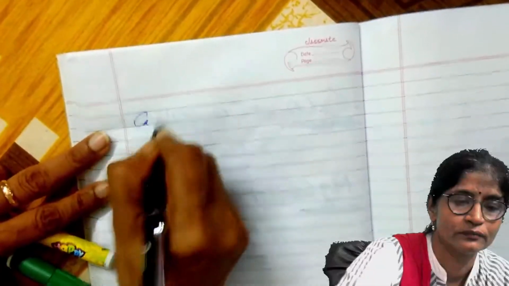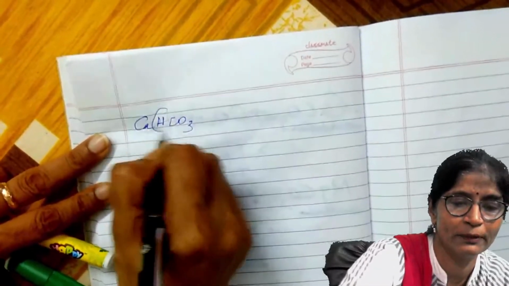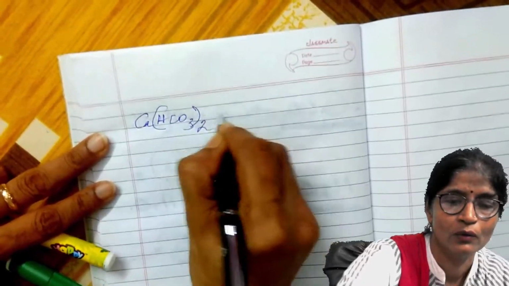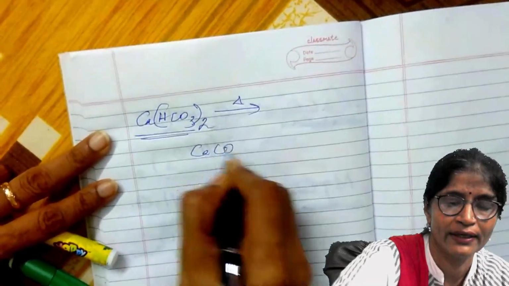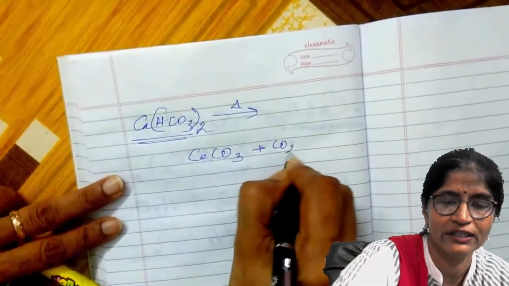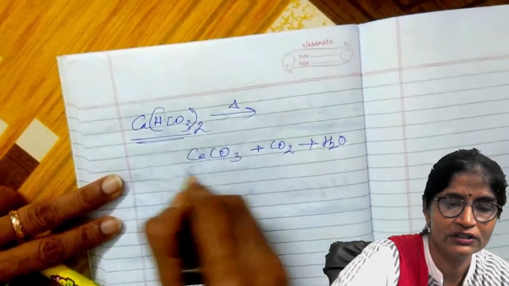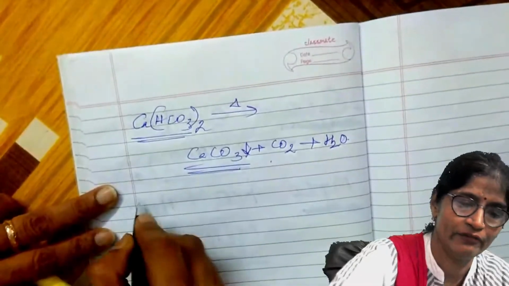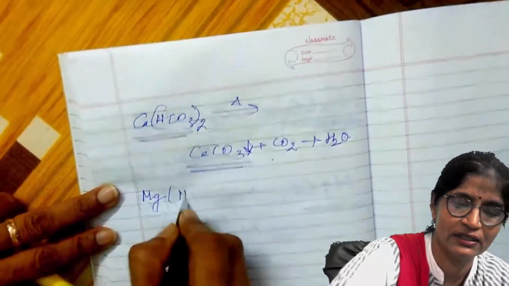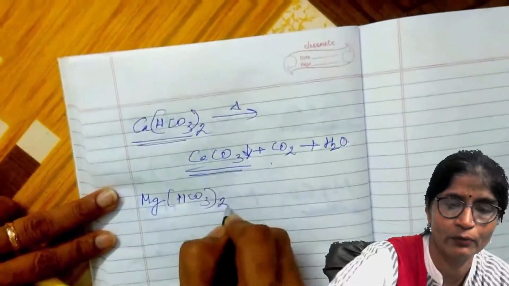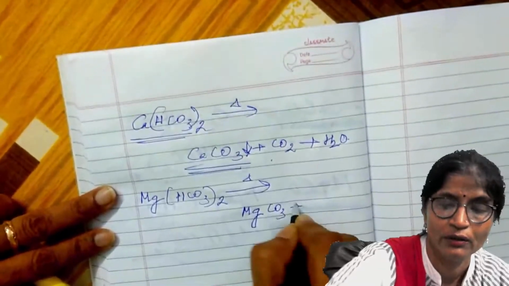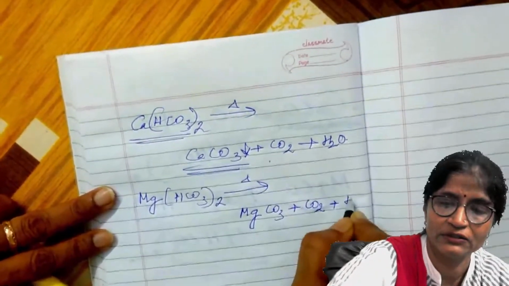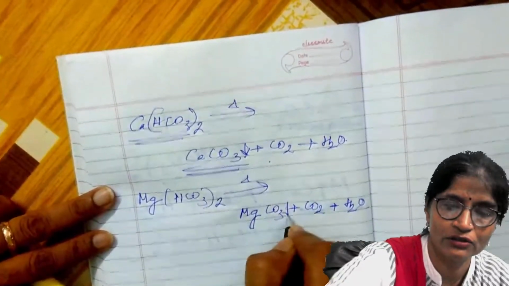So calcium bicarbonate, which is responsible for the temporary hardness of water, when the water is boiled, is converted to calcium carbonate plus carbon dioxide plus water. This is insoluble. And when this water is heated, the magnesium bicarbonate is also converted into magnesium carbonate, MgCO3, plus carbon dioxide plus water. That is also insoluble.